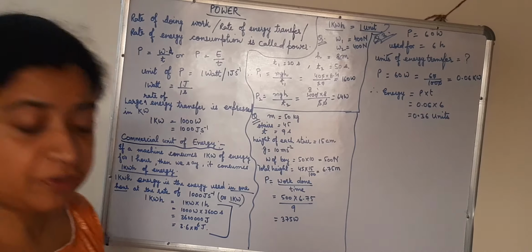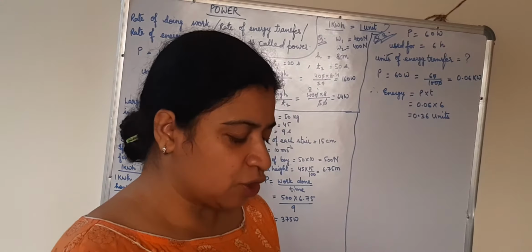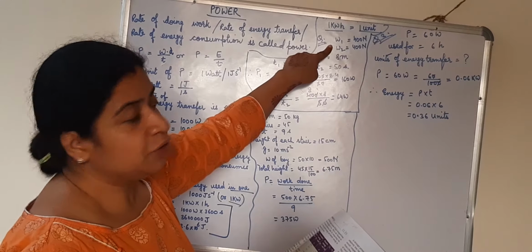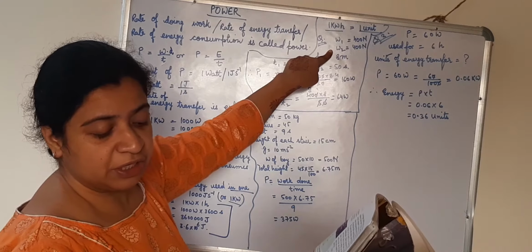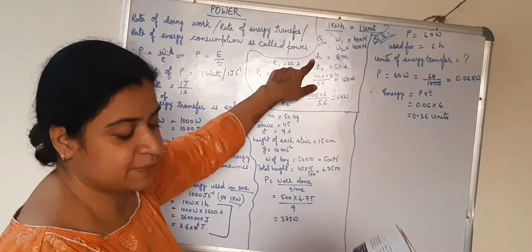Page number 155, example number 11.7. Two girls, each of weight 400 Newton, climb up a rope through a height of 8 meter.